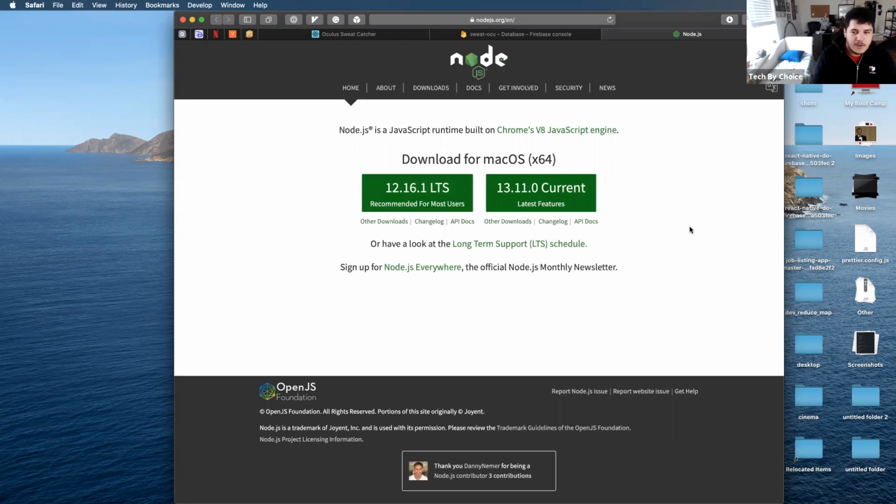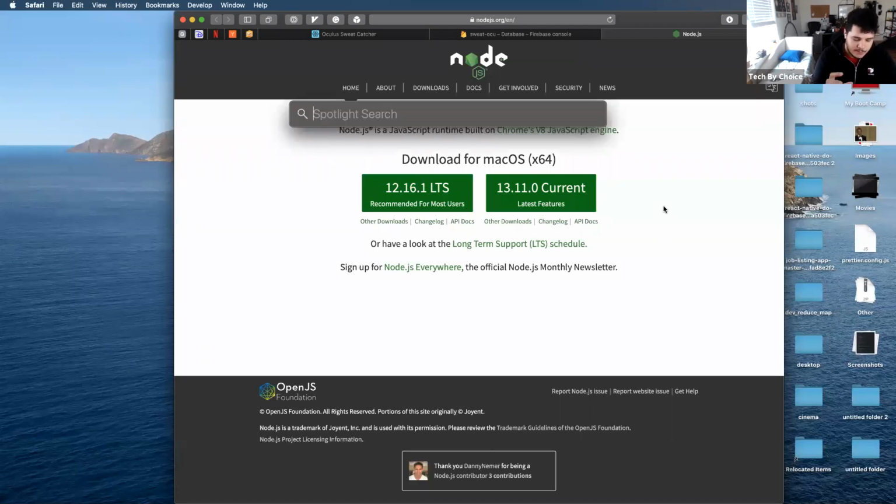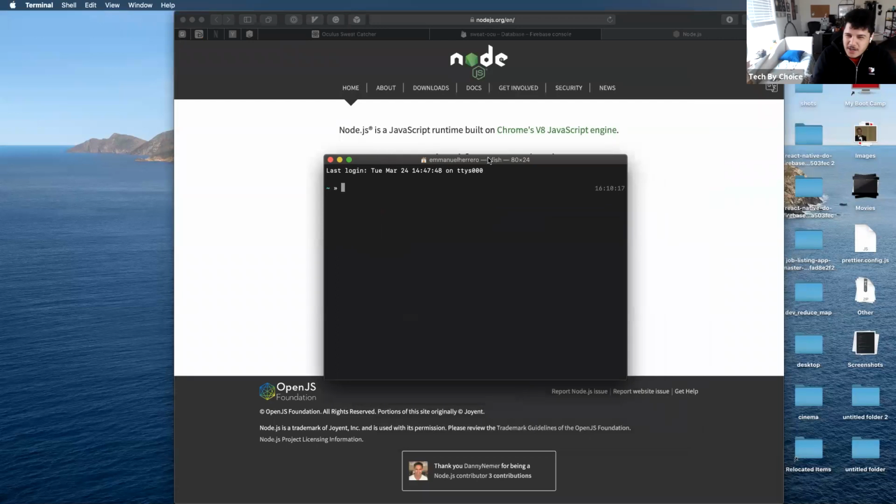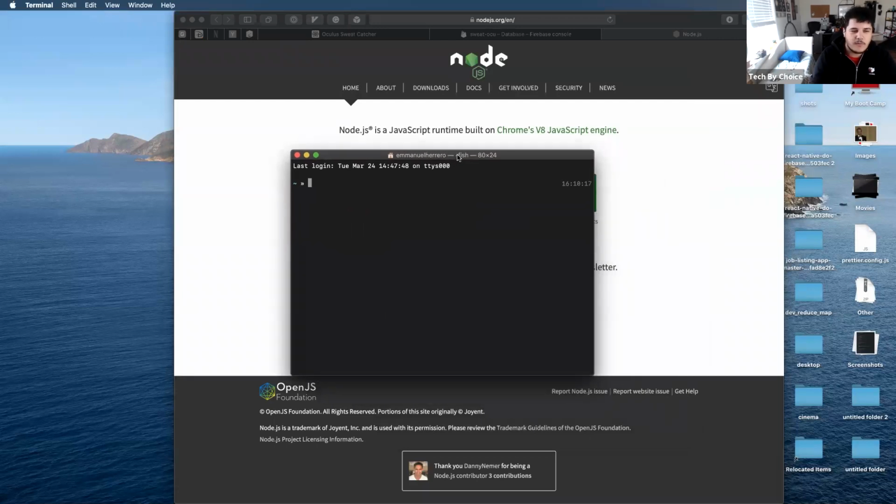Then after I've installed Node, I need to open a terminal. On Mac, it's just terminal, and I'm going to press Command space here, which brings up Spotlight, and then type terminal. Then the first thing that should come up is this application called terminal. On Windows, you could do something similar. I believe you go to Start, then you search for your applications, and it should be called either PowerShell or Command Prompt, one of those two.